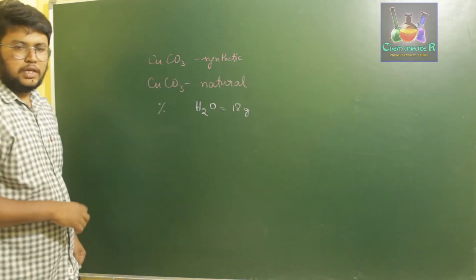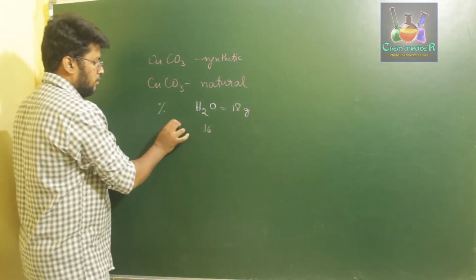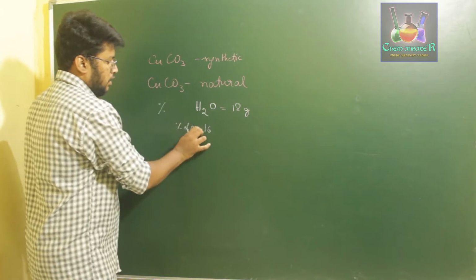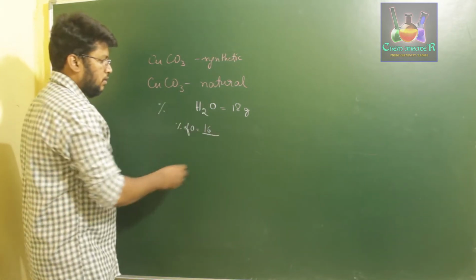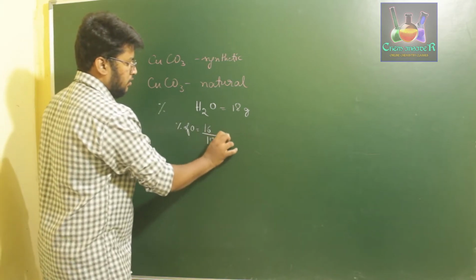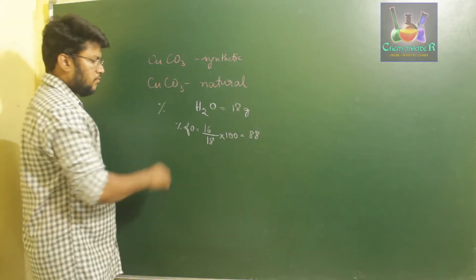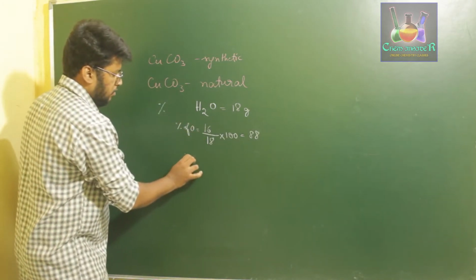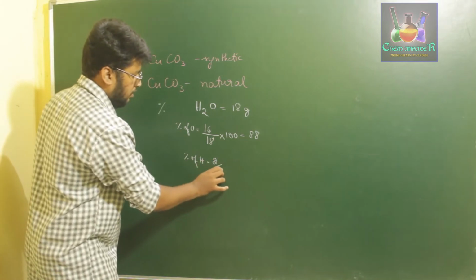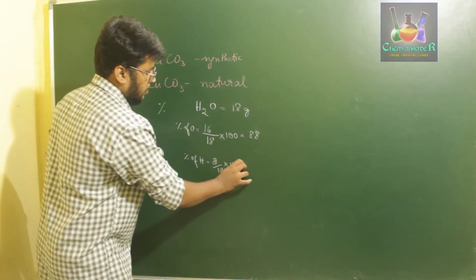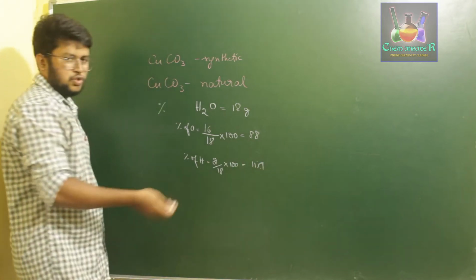If you find the percentage of oxygen present, that is the atomic mass of oxygen divided by the total mass into 100, which is around 88%. Similarly, for the percentage of hydrogen, we have 2 atoms of hydrogen, so that is 2 divided by 18 into 100. That gives us around 11.9 percent, which is almost 12.